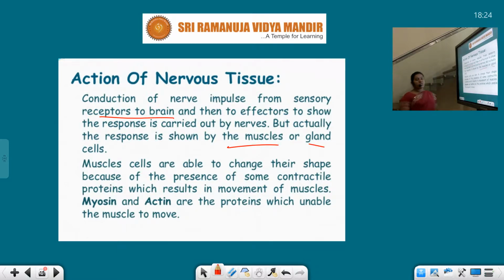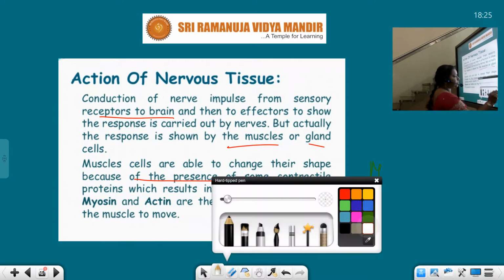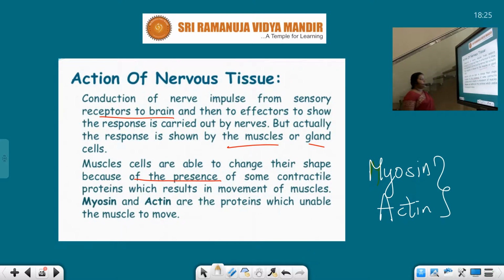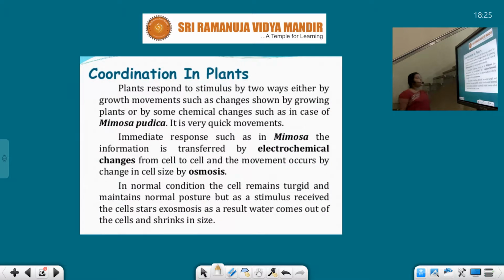Muscle cells are able to change their shape because of the presence of some contractile proteins, which results in the movement of muscles. What are those proteins actually present in the muscle, students? Myosin and actin. These are the two proteins present in the muscle, which enable the muscle to move. Okay, this is about the action of nervous tissue.